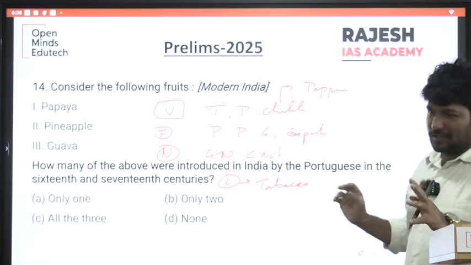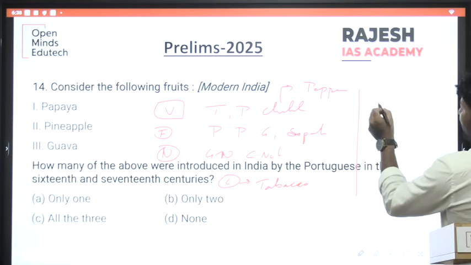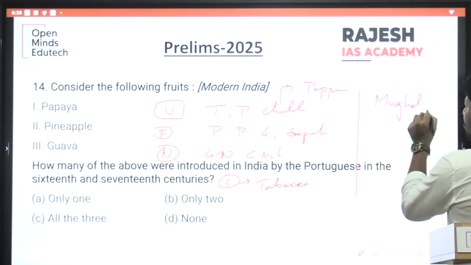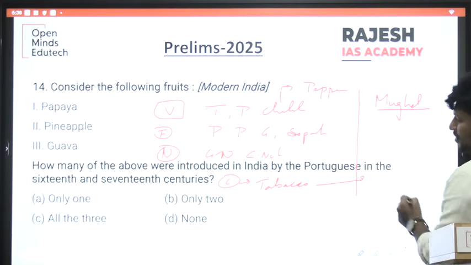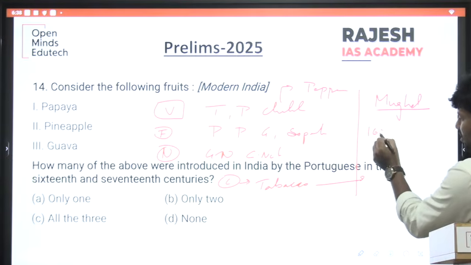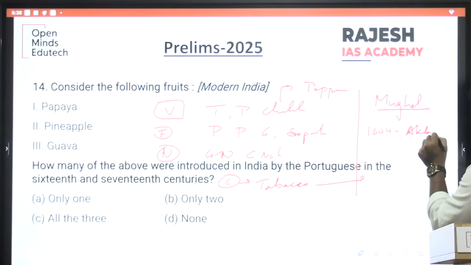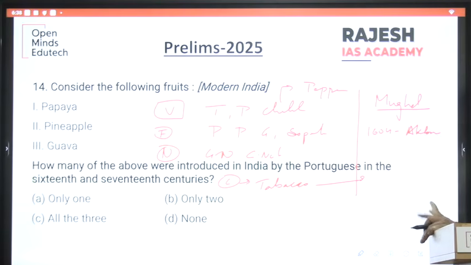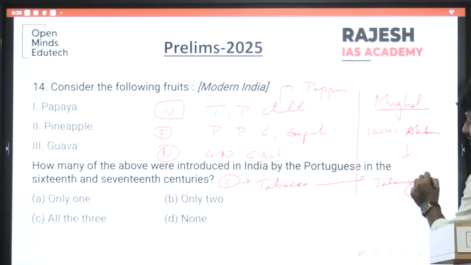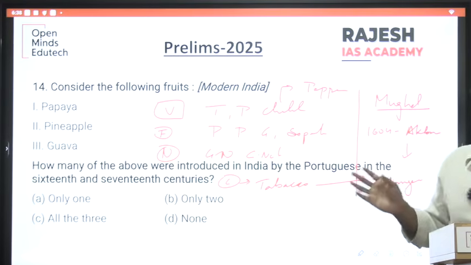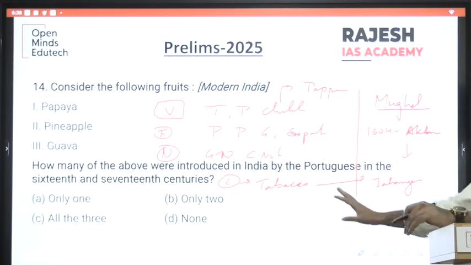That is why they will ask about the Portuguese. Another point: who was ruling India when they came? The Mughals. Will they allow these crops to grow in India? Yes, they allowed all except tobacco. In 1604 Akbar introduced this crop in India. Within 10 years the negative effects of tobacco were understood. Jahangir tried to ban it, banning it within 15 years, but he was unable to fully ban it. But you should know this.